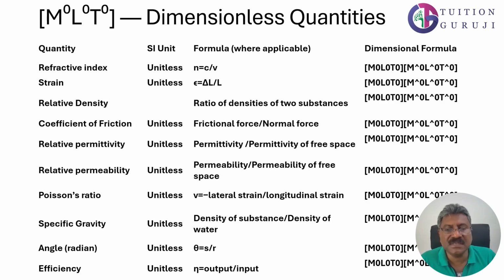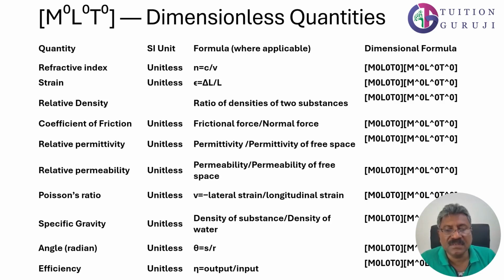Then strain is actually the ratio of lengths, therefore it is unitless and has no dimensions. Relative density is the ratio of densities of two substances and it will not have any dimension. The coefficient of friction is the frictional force by normal force, therefore the ratio of two forces, therefore no dimensions. Relative permittivity is the ratio of two permittivities, therefore there is no dimension.